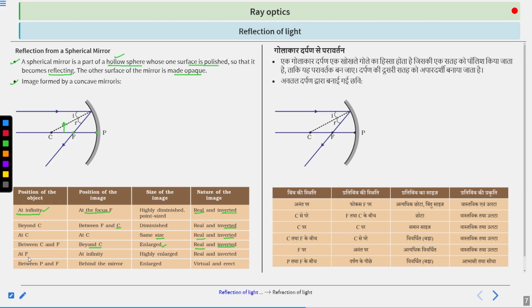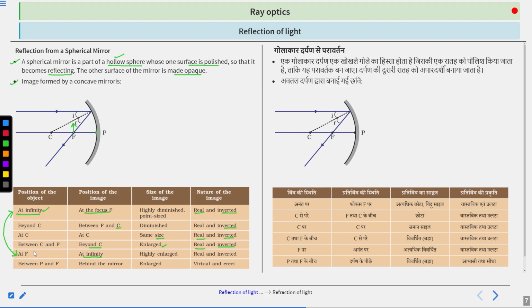Next case is at F. Suppose the position of the object is at the focus. In that case, the position of the image is at infinity. So here two cases are vice versa: the first case and this one at F. Here the position of the object is at infinity and the position of the image is at the focus.